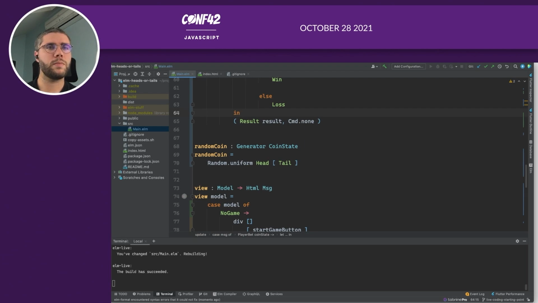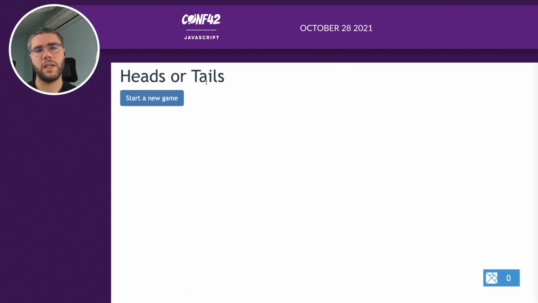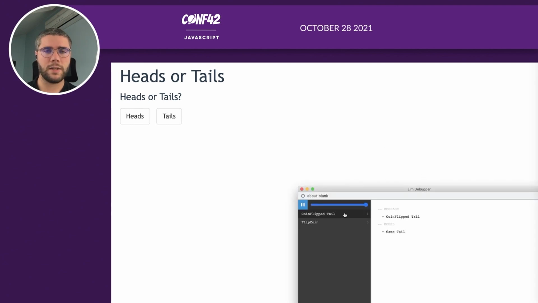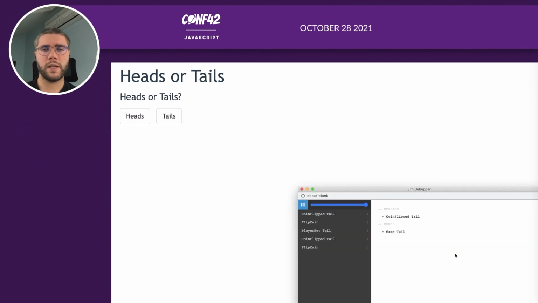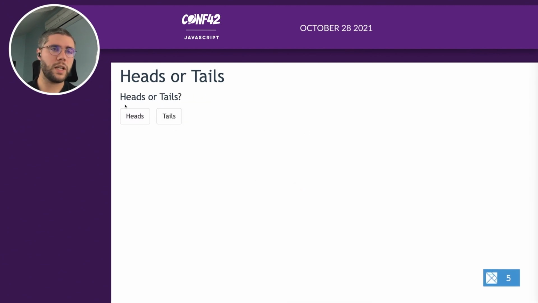Let's have a look. Where is this? Right here. So let's start a new game. As we can see, it's a tail. So if I click on tail, I win. Here, it's tail again. So if I click on head, it fails.